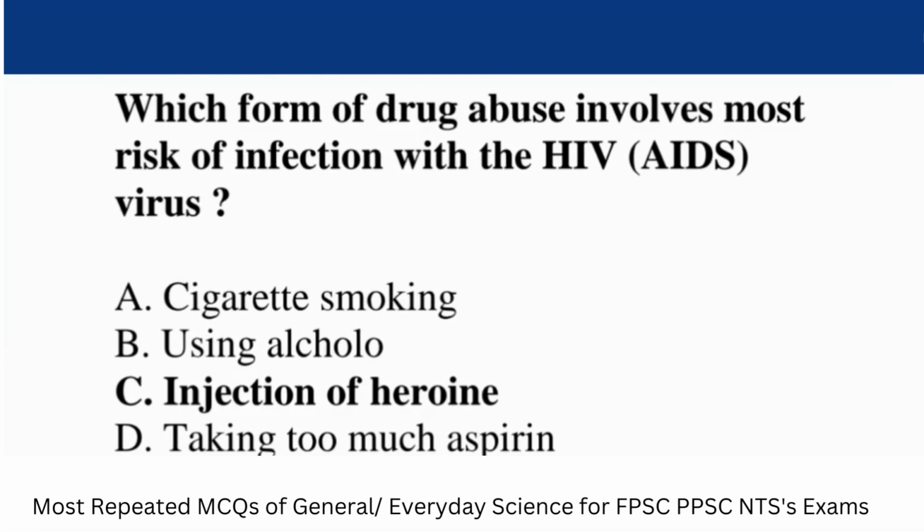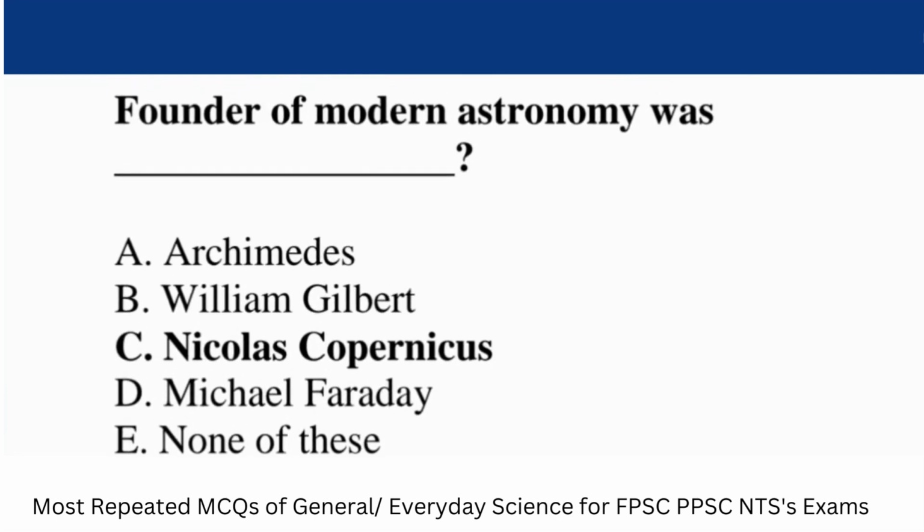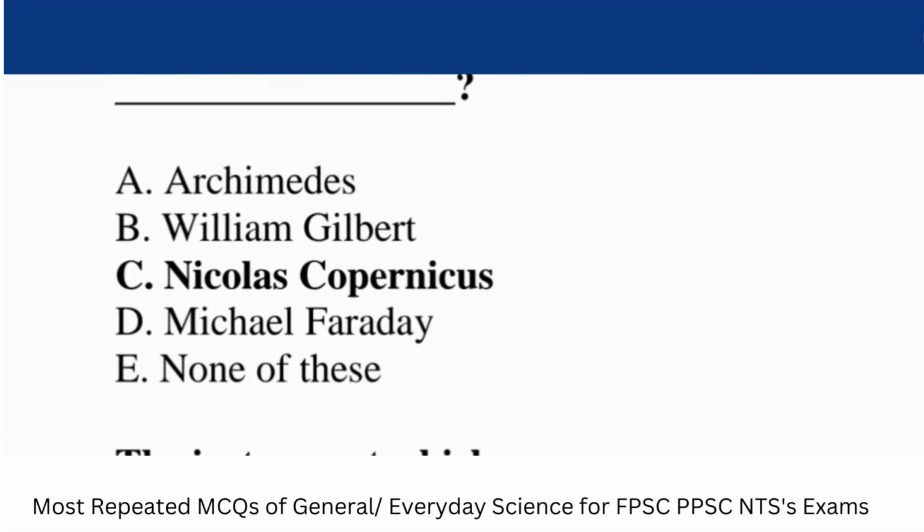Question. Which form of drug abuse involves most risk of infection with the HIV/AIDS virus? Answer: injection of heroin. Question: founder of modern astronomy was dash. Answer: Nicholas Copernicus.